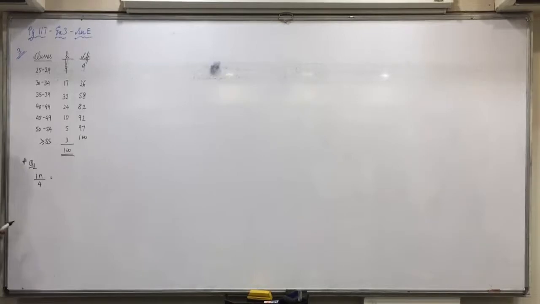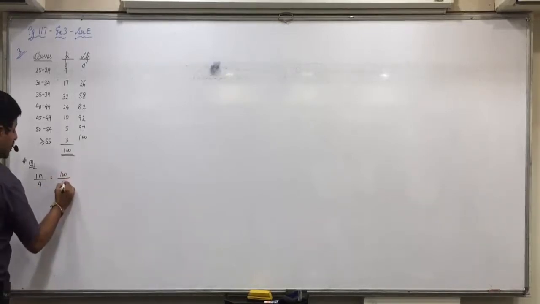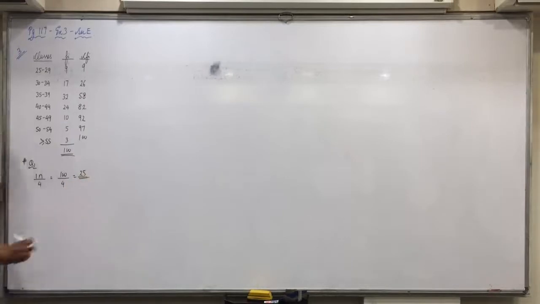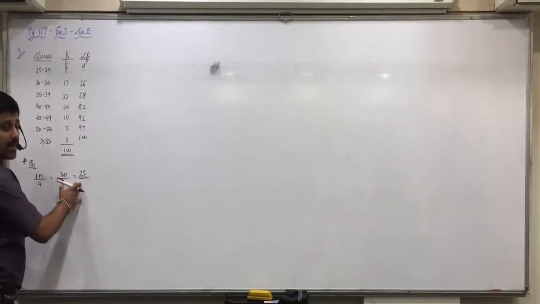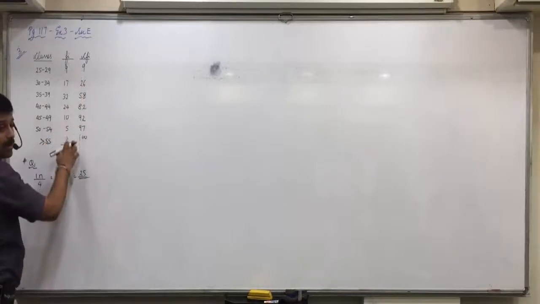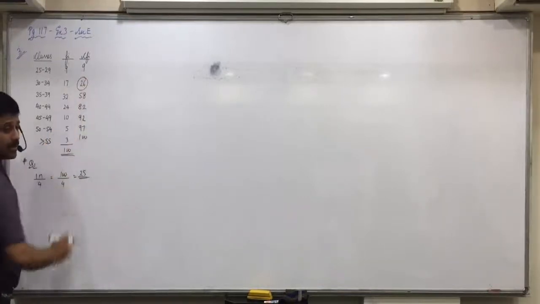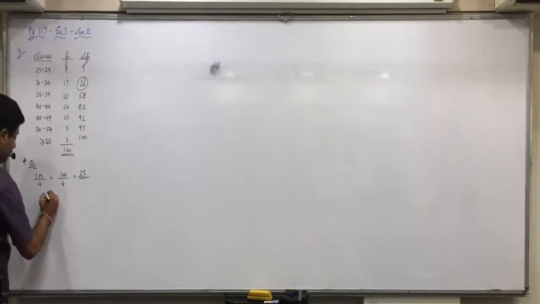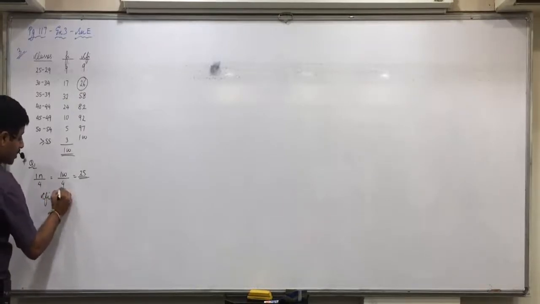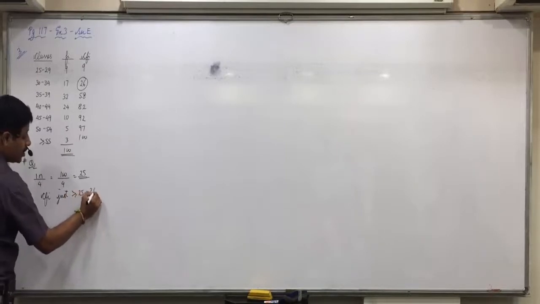Correct. 100 divided by 4, that is 25. So now, Rajpal, next. After 25, next step. CFI just greater than 25. Which is the one greater than that? 26. CFI just greater than or equal to 25 is 26. Okay?